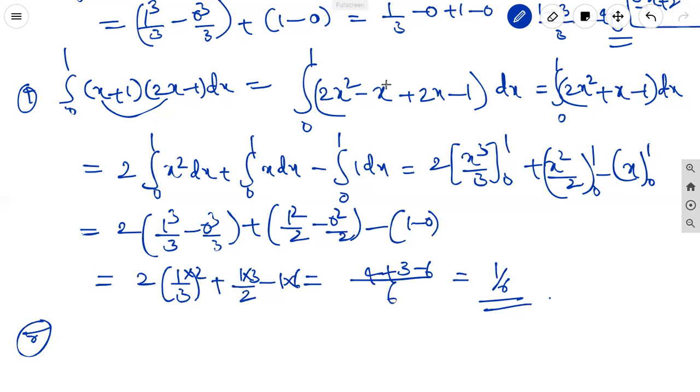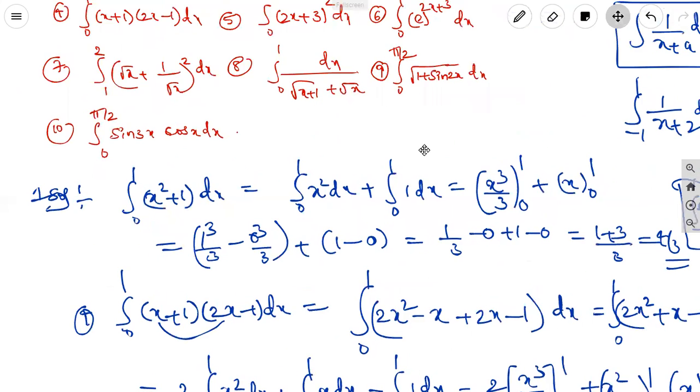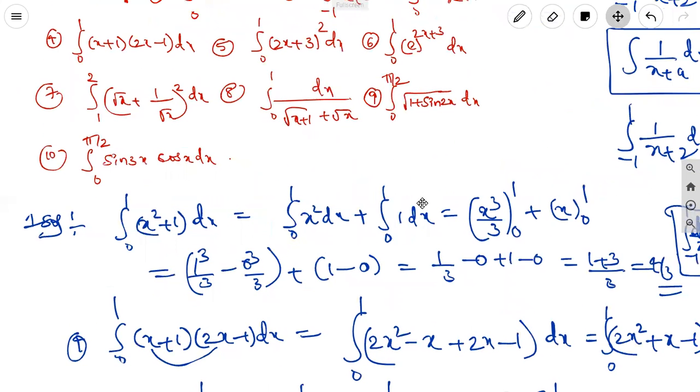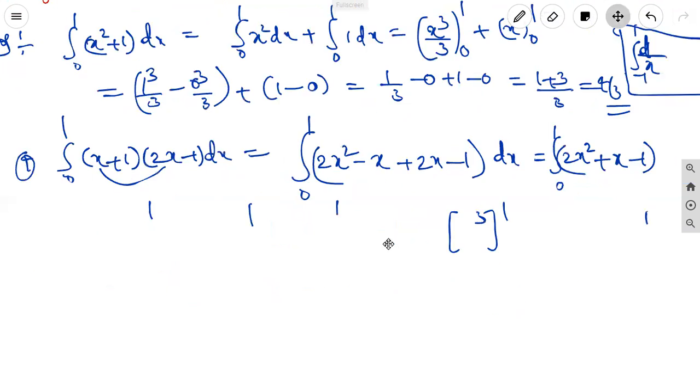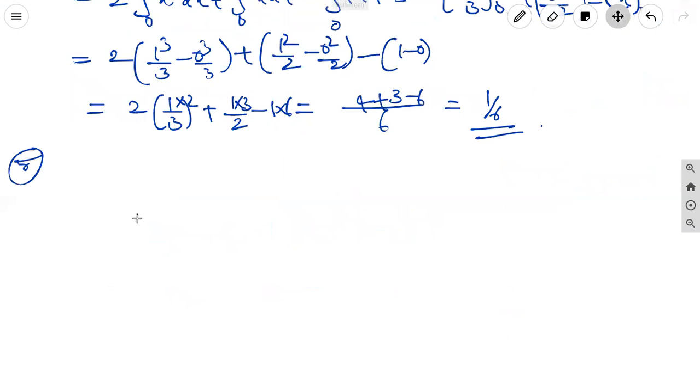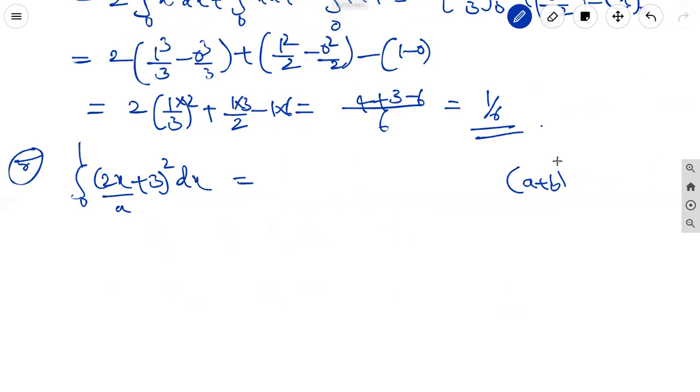Fifth one. Integral 0 to 1 of 2x plus 3 whole square dx. It is in the form of a plus b whole square. A plus b whole square equal to a square plus 2ab plus b square. Here a is equal to 2x, b is equal to 3.